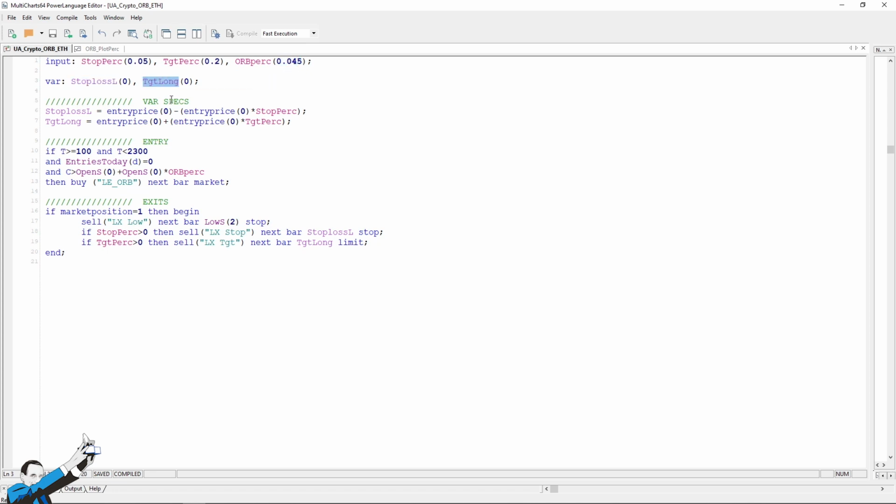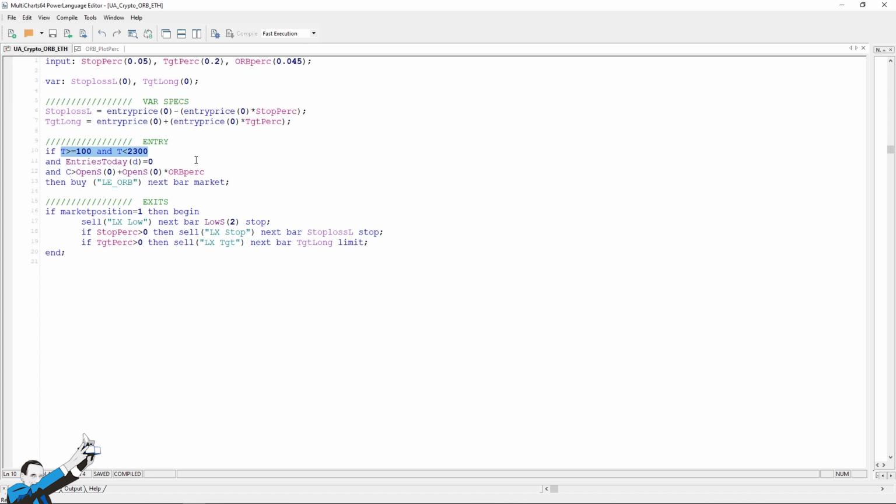Then 2 variables used to calculate the stop loss and the target. Stop loss will be calculated in this way, starting from the entry price. If I enter long and I want to put a stop, I'll have to subtract a certain value from the entry price. Therefore, we're going to calculate, as I said before, 5% from our entry price. As for the profit target, the same exact concept, but with the plus sign. Because in order to close a bullish position in profit, we'll have to sell at a higher price than the entry price. In this case, 20% higher.